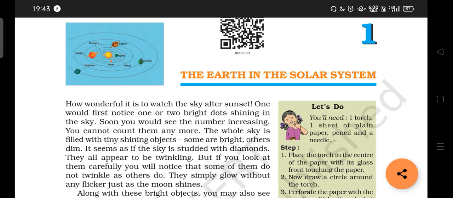Now, when we look at the sky, what do we notice? We notice stars at night time, moon at night time, and sun during daytime. This is what we usually see in the sky, right? Now, you have to think deeply about the shining stars. Why are they very small? Why do they twinkle? And what about the sun? Why is it very hot? All these questions should come to your mind.